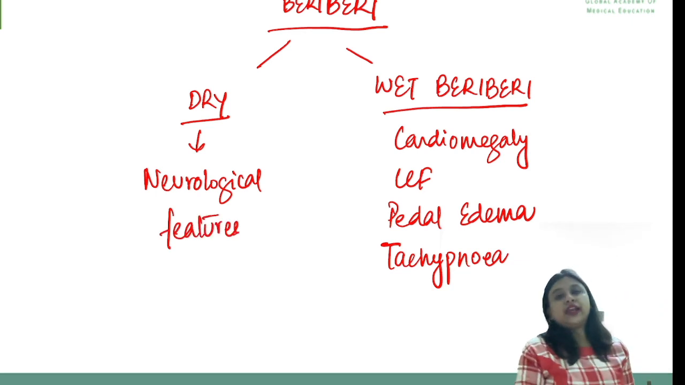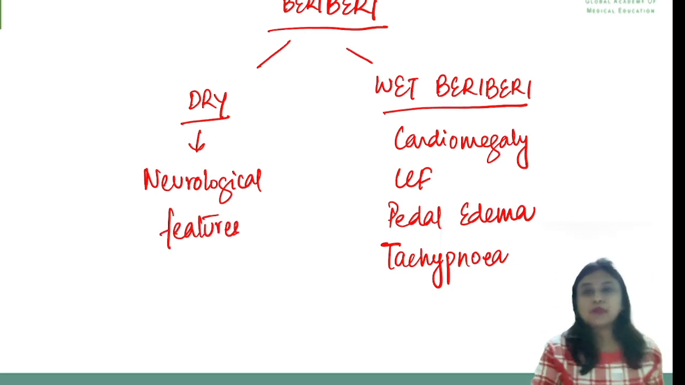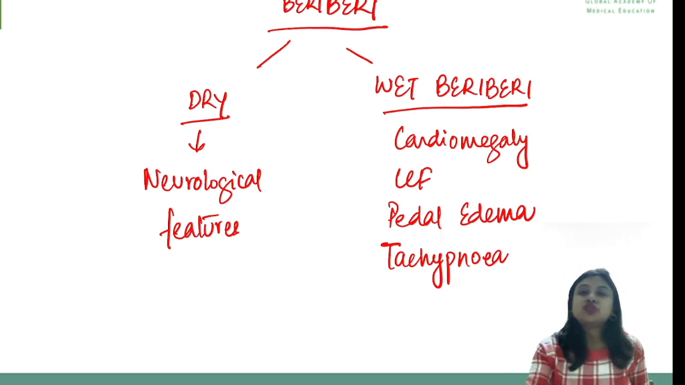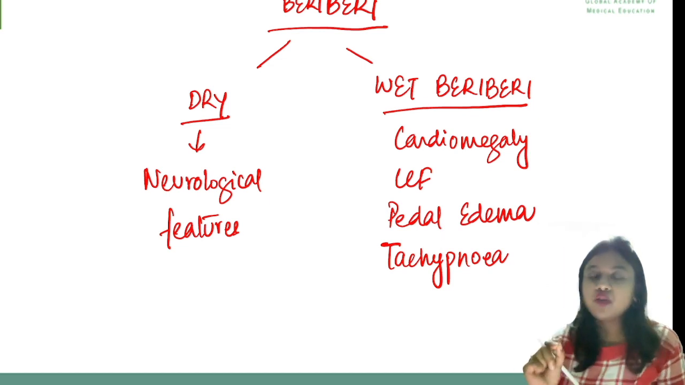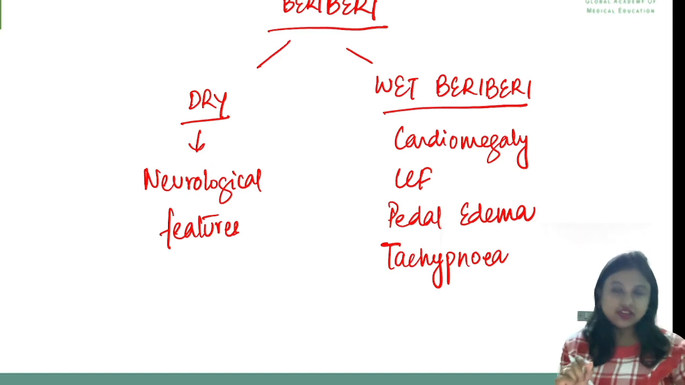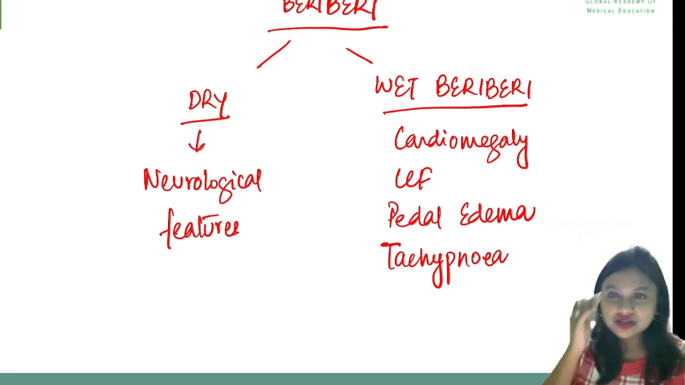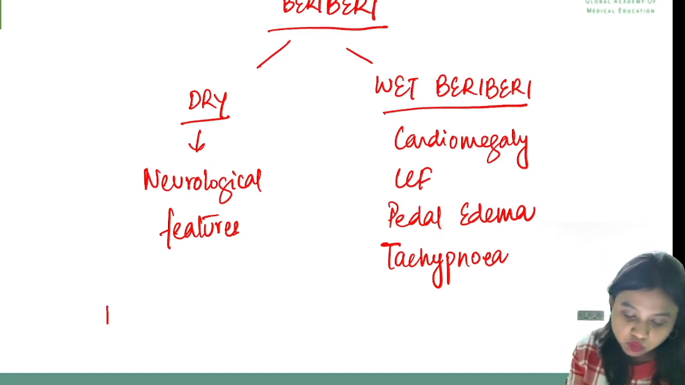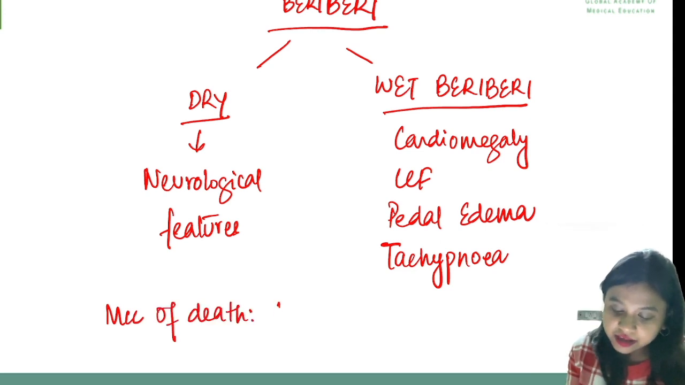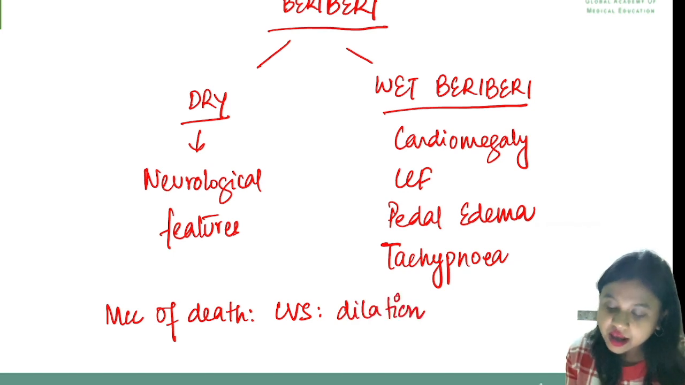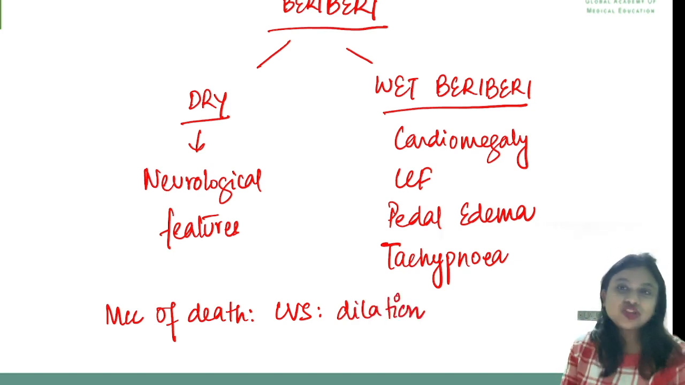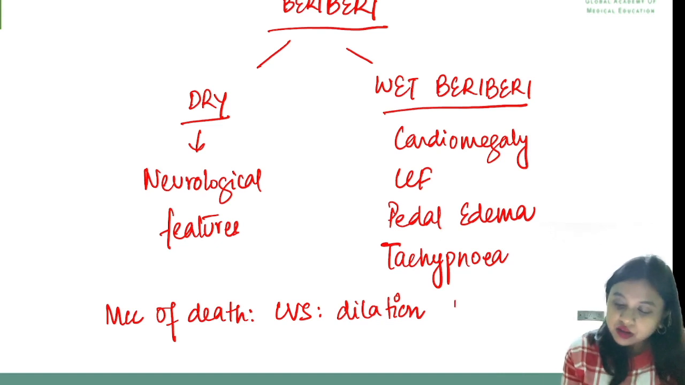And one more one-liner for your future exams that you need to remember is, what is the most common cause of death in case of vitamin B1 deficiency if it is left untreated? So most common cause of death is again CVS because of dilation, and we can get some specific ECG changes as well, and those specific ECG changes include prolonged QT interval.